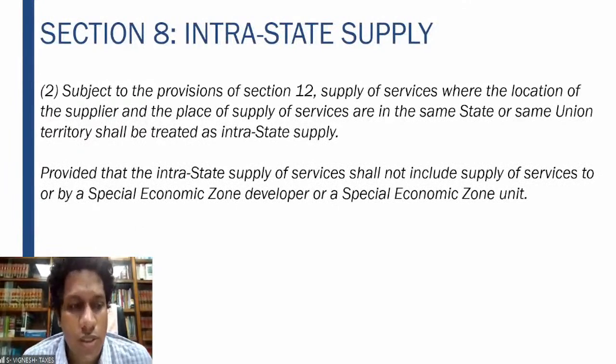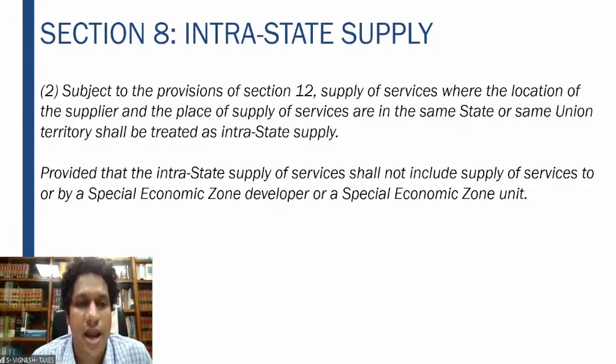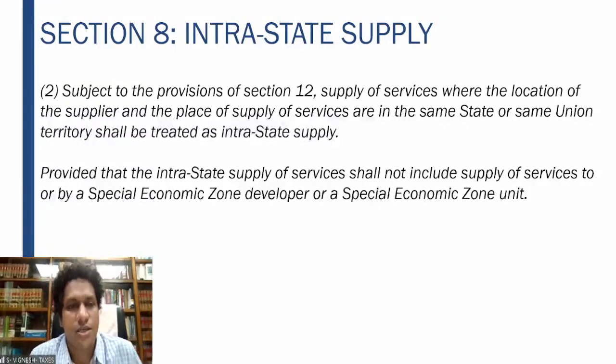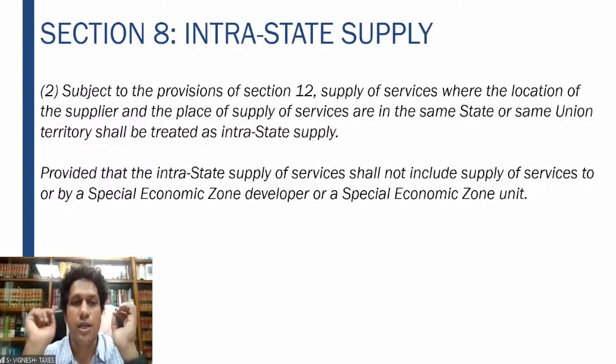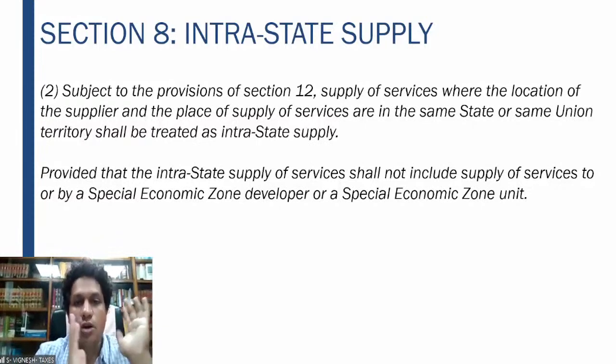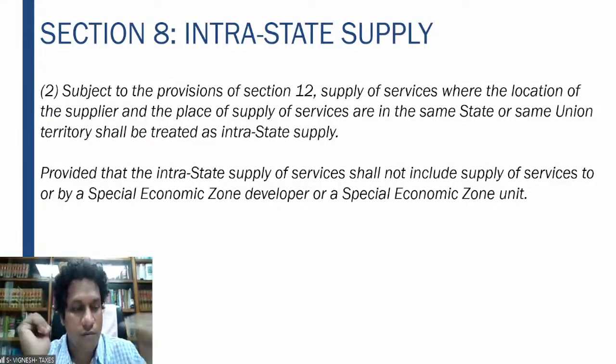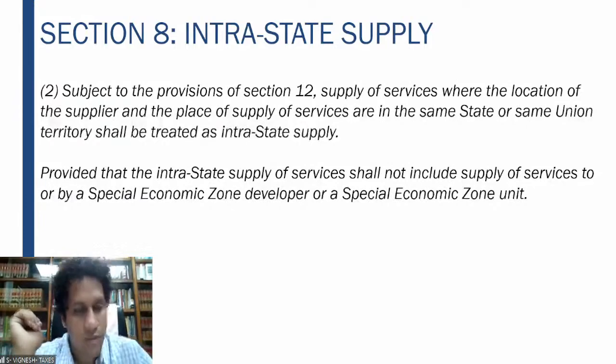Again, 8 subsection 2: subject to the provisions of section 12, supply of services where the location of the supplier and the place of supply of services are in the same state shall be treated as an intrastate supply. This deals with services, provided that intrastate supply of services shall not include the supply of services to or by a special economic zone developer or a special economic zone unit. So in this particular situation, intrastate supply of services does not cover the supply of services to or from a special economic zone unit.